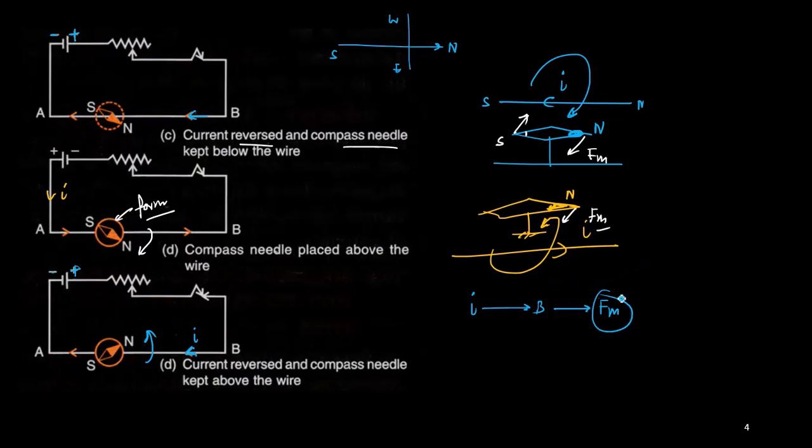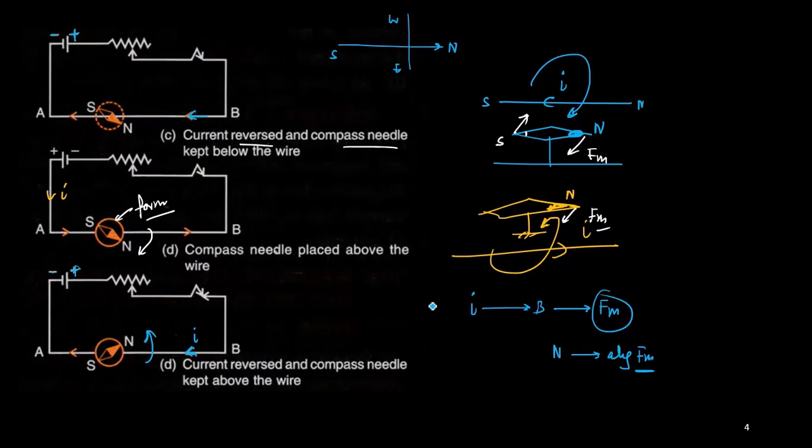And regarding the deflection, the north pole will be deflected along the force, along the FM direction. Now to find out the FM direction, I have to place the right hand along the current carrying wire and fold my fingers. Every time you have to check with your right hand. So place the right hand thumb along the direction of current and fold the fingers. The finger direction will show you the direction of the deflection of the needle, or rather the force on which the north pole is acting.